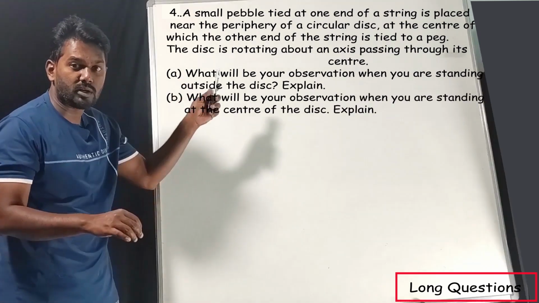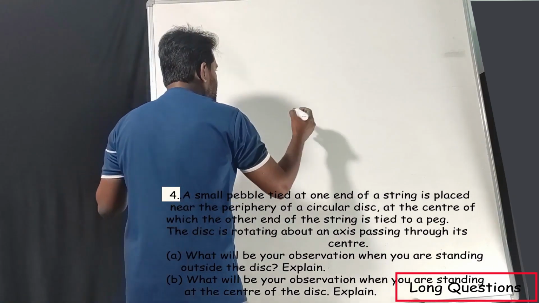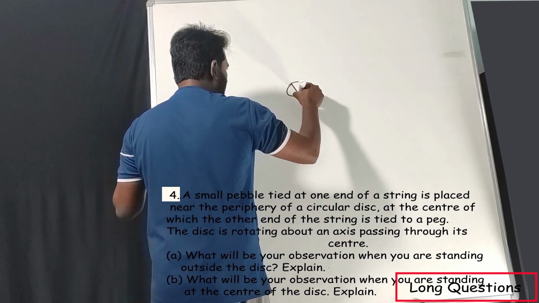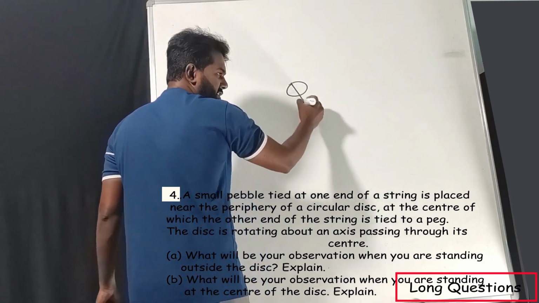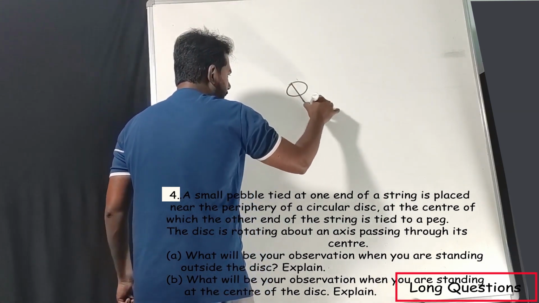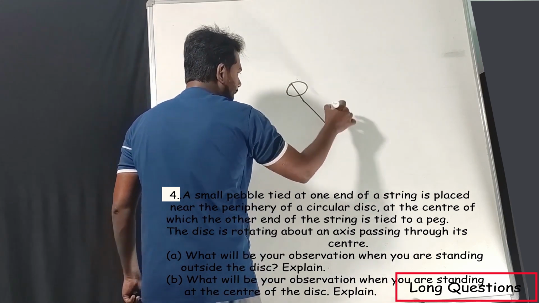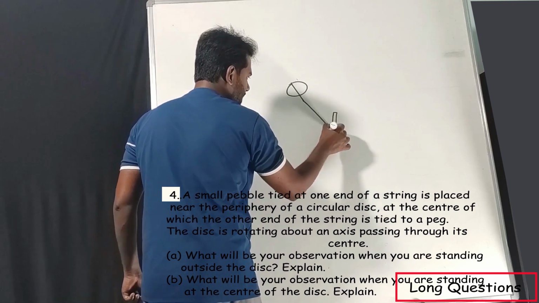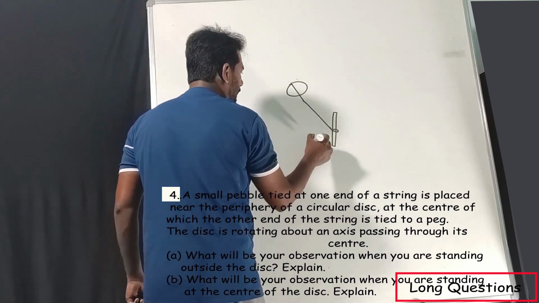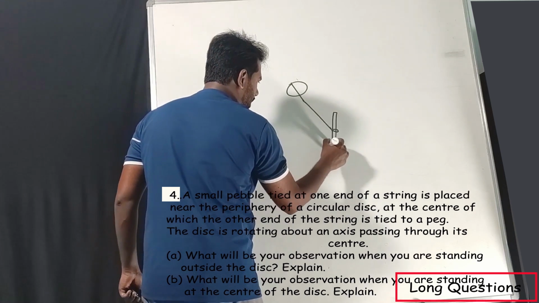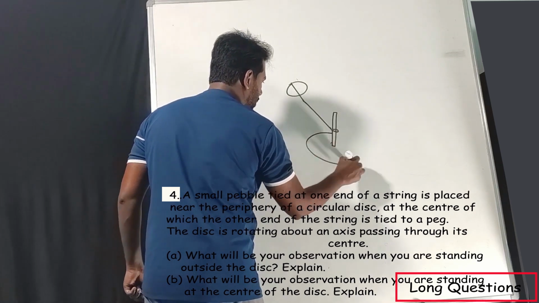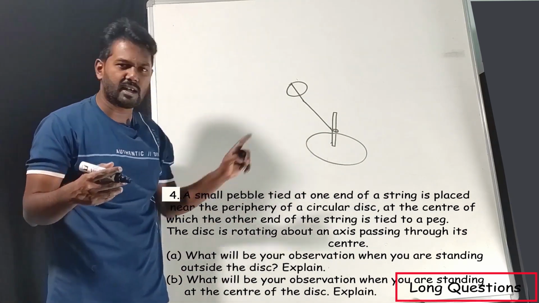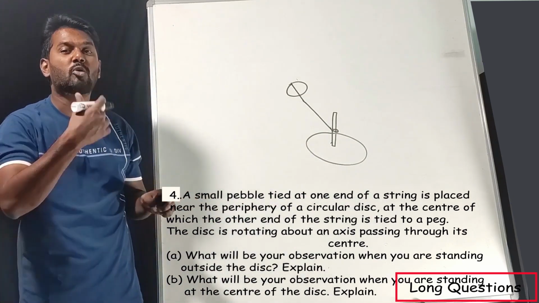First we will write what are the given data. Assume a stone, a pebble. This pebble is attached to a string. One end of the string is tied to this pebble and the other end of the string is connected to a peg of a circular disc. Assume this is a circular disc, exactly like a merry-go-round. This circular disc is now rotating.